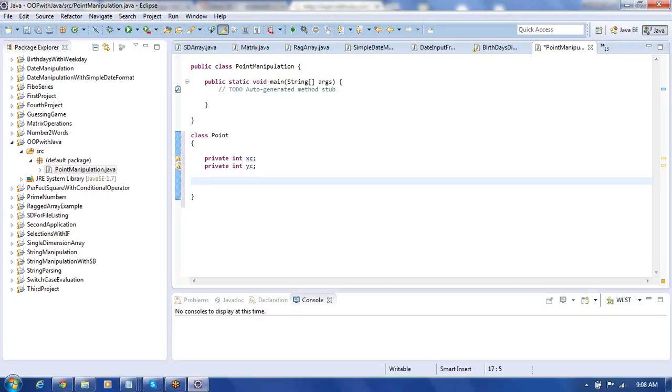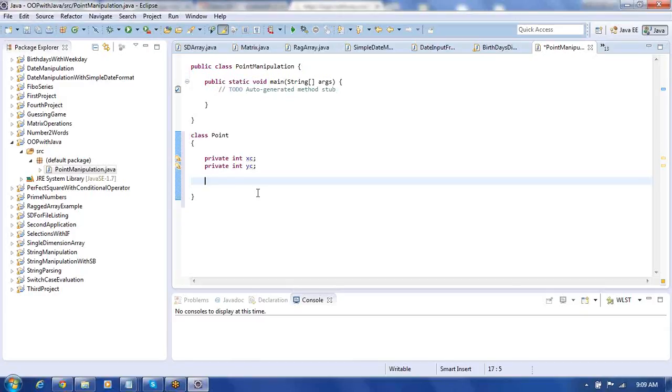When you take a class, there are two different things in that. One is member data, the other one is methods. So here xc and yc are what exactly? These are going to be members. It is called member data. xc is member data, yc is also member data. So you have two different types of data, one is xc, the other one is yc.